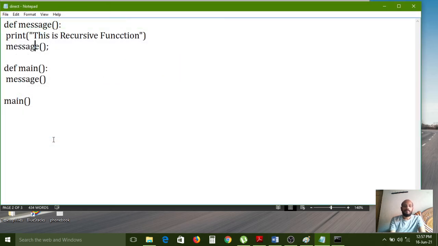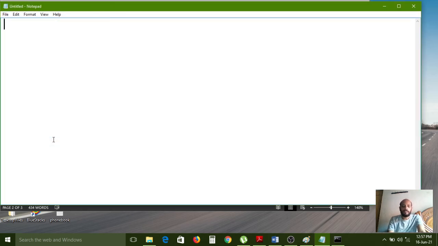Now a function called through some other function. Definition: function a, print a.